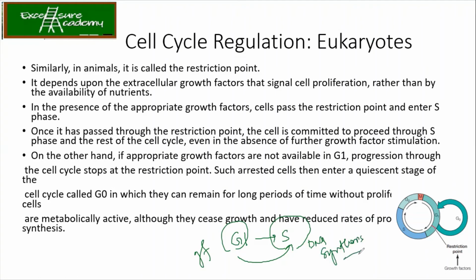Which you mean is once it enters the S phase, it won't go back. Yes. Even if, suppose it enters the S phase and here you add a chemical mutagen, which is not good for the cell, right? But since it has destined, okay, now I have come to the S phase, so it is going to divide, and whatever mutation happens because of that chemical mutagen, it is going to face that.